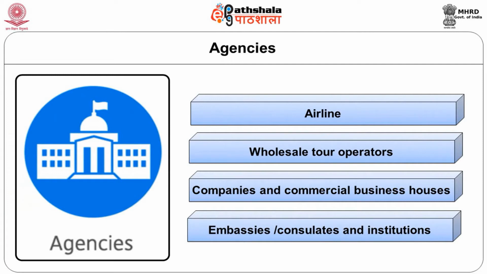Can you recall the three usual sources of reservation now? Yes, they are number 1, direct reservations, number 2, reservation network systems, and number 3, agencies.